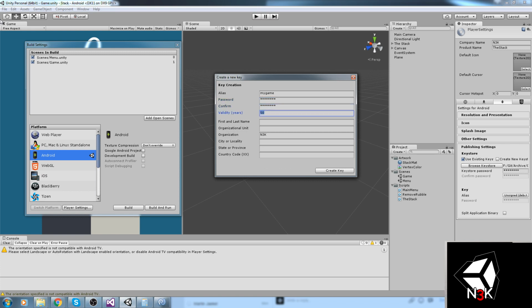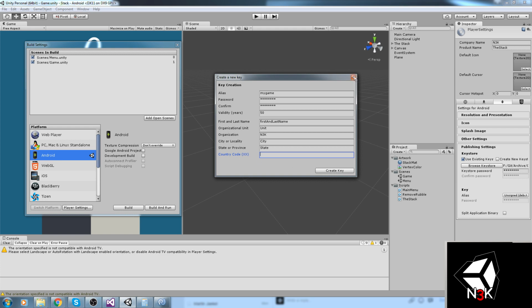Validity, you say 50 years, that's fine. First and last name, of course you want to be setting this to real information because that's pretty much what proves that you've made the game. So also the unit, the city, state, and country code, which, you know, US or CA or PH or whatever your country is. Once everything in that is done, you're going to create a new key.